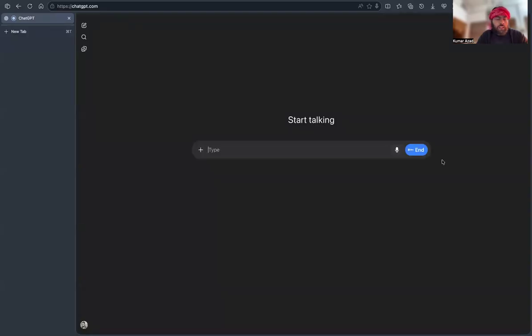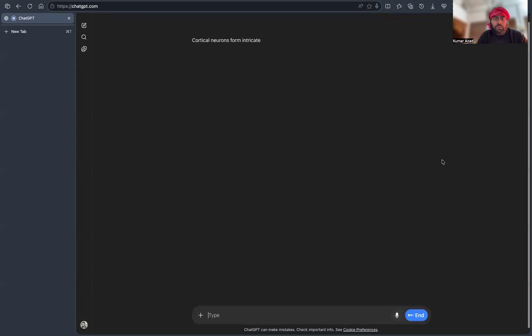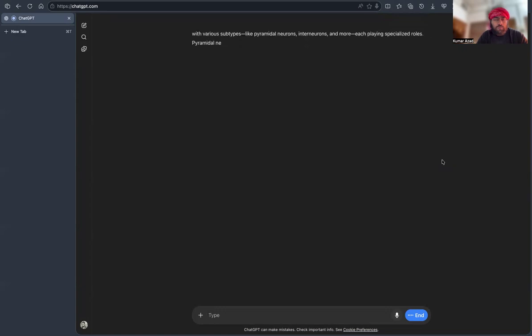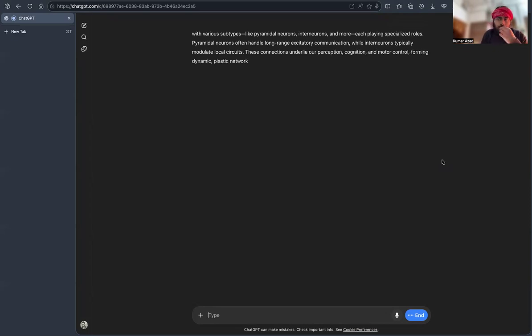So, what about connectivity of human cortical neuron subtypes? Cortical neurons come with various subtypes like pyramidal neurons, interneurons, and more, each playing specialized roles. Pyramidal neurons often handle long-range excitatory communication, while interneurons typically modulate local circuits. These connections underlie our perception, cognition, and motor control, forming dynamic plastic networks that constantly rewire based on experience.